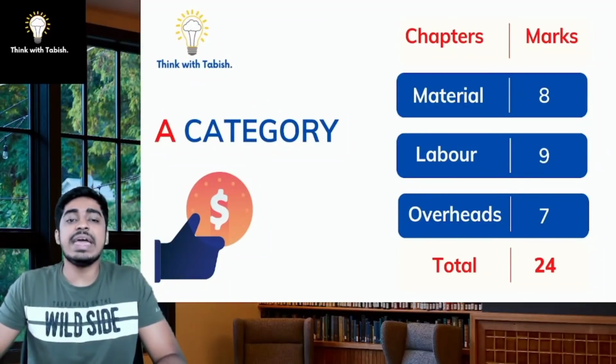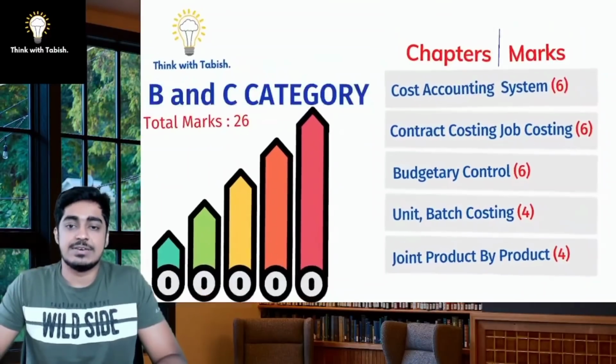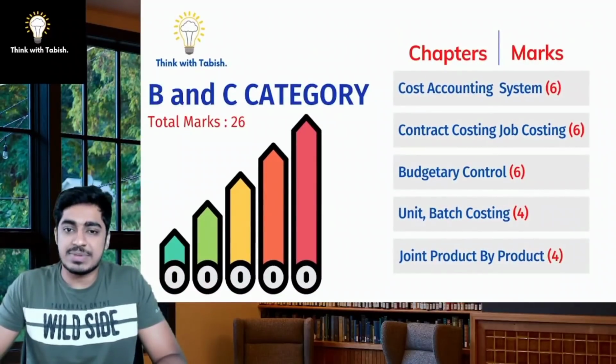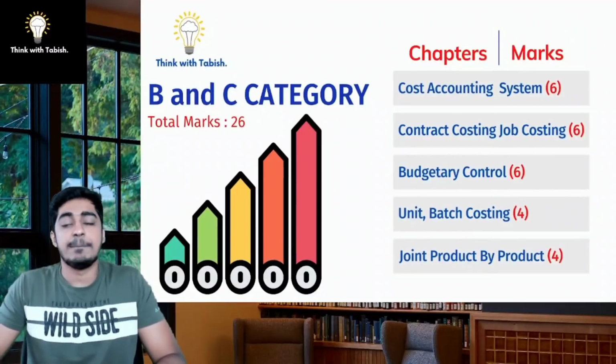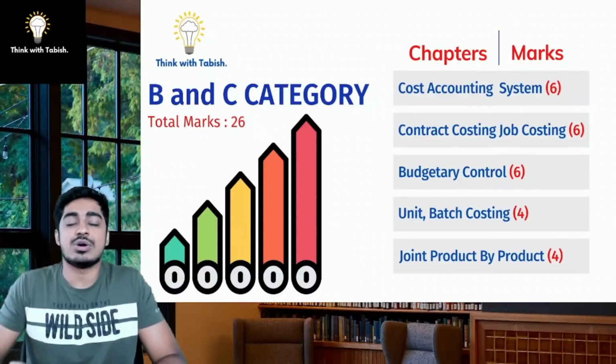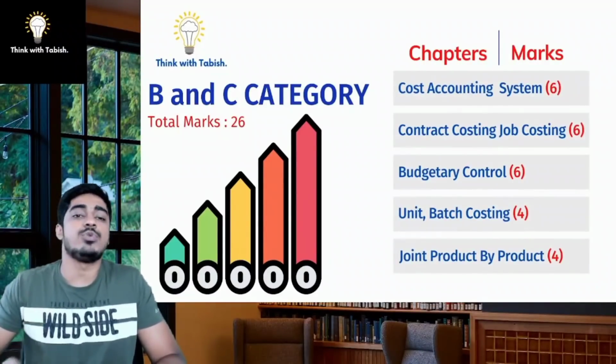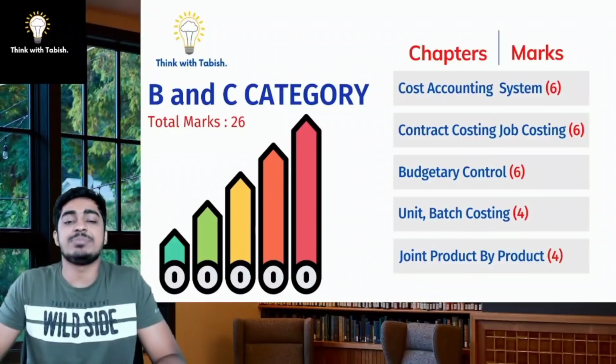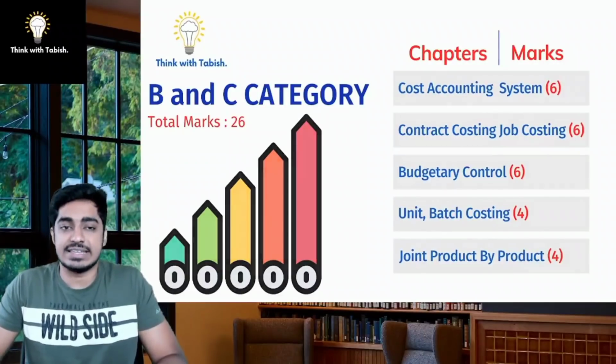Then we have the B and the C category chapters. We have cost accounting system, 6 marks. Contract costing, job costing, 6 marks. Budgetary control, 6 marks. Unit costing, batch costing, 4 marks. Joint product, byproduct, 4 marks. So these 5 chapters on an average cover 25 to 26 marks. These chapters will be falling in the B and C category.